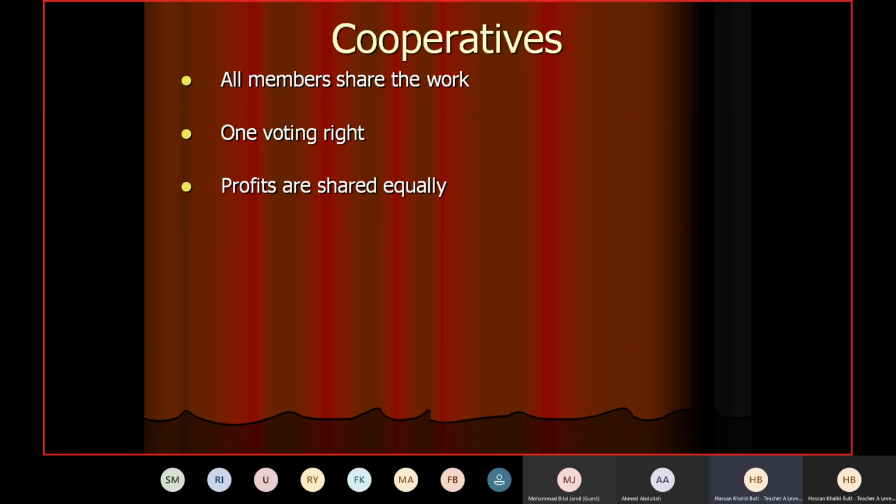Similarly, if dividends were declared by the company, you know that dividends are the portion of the profit which is distributed among the shareholders. So if dividends are declared by the company, again, they will be divided among the shareholders according to their investment, or again the number of shares held by them. Here it's not the case again. The profits will be shared equally.